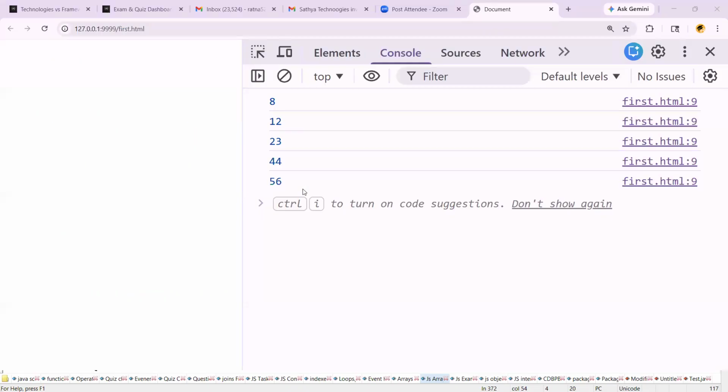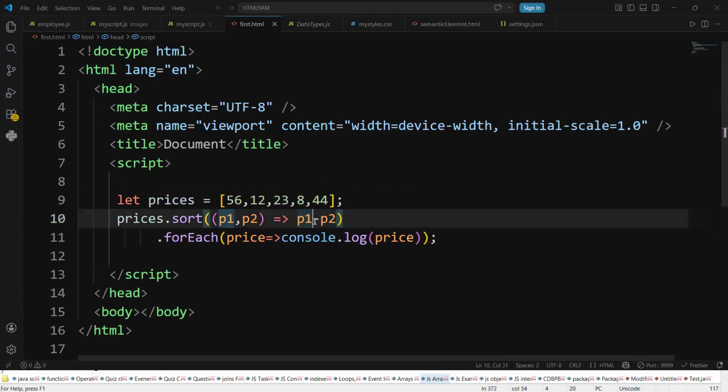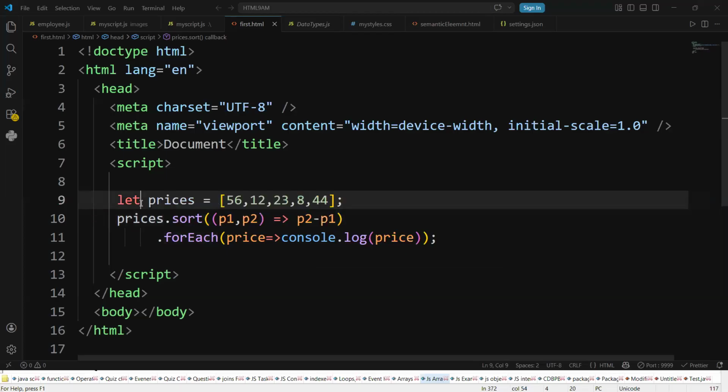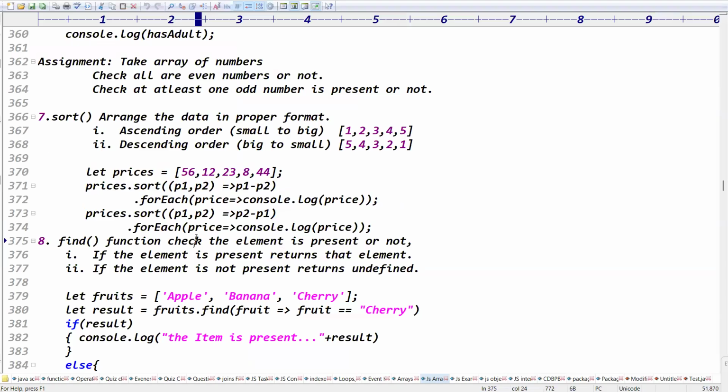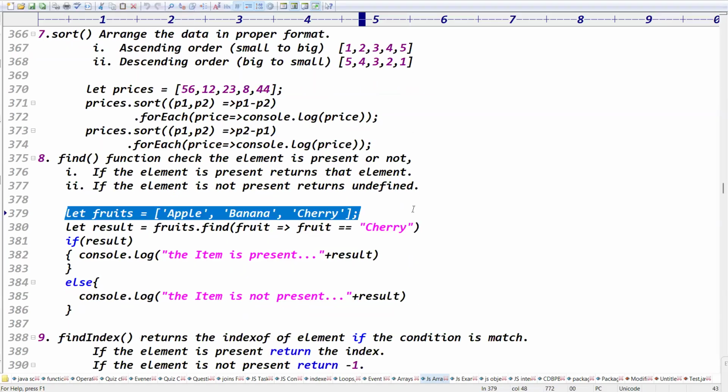If you want descending order, what should we do here? P2 minus P1 now. In the arrow function of the sort function, you write P2 minus P1, then you'll get the descending order, right? That is called ascending and descending order. Good. That is called sort, guys.